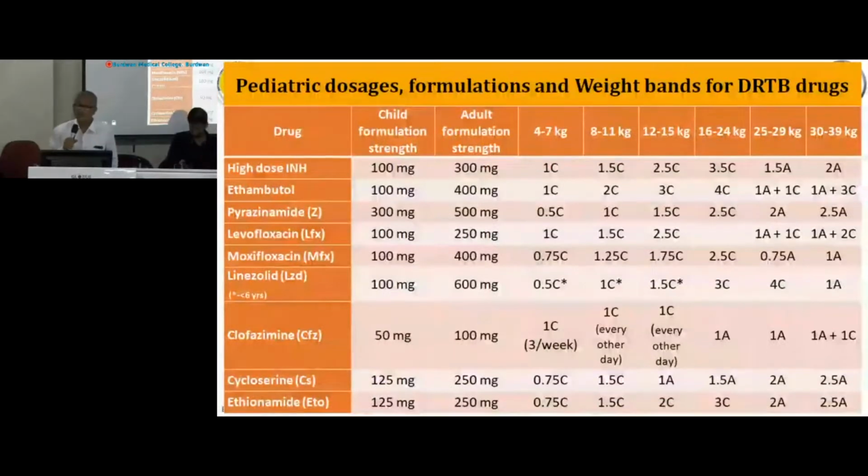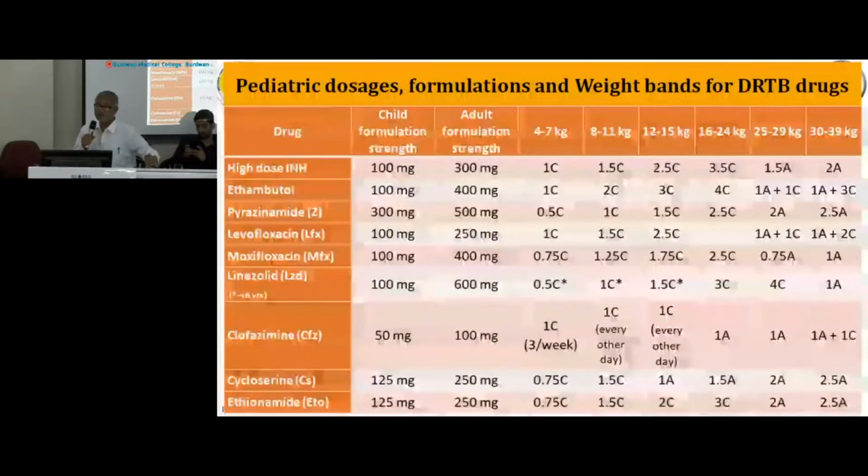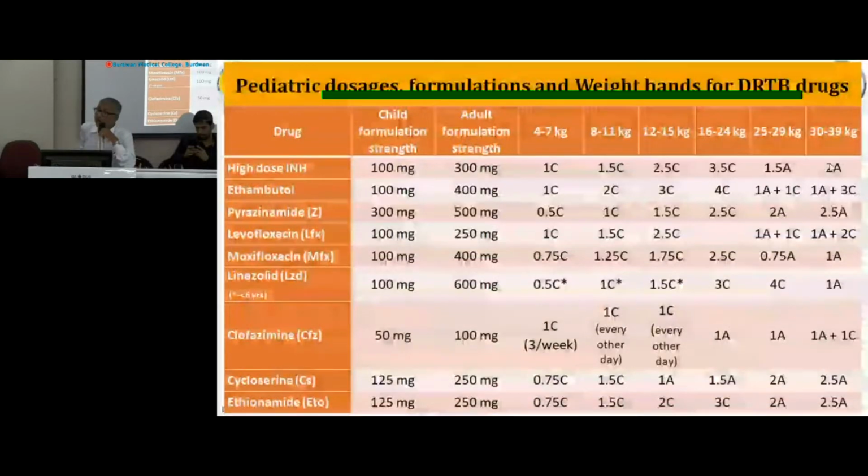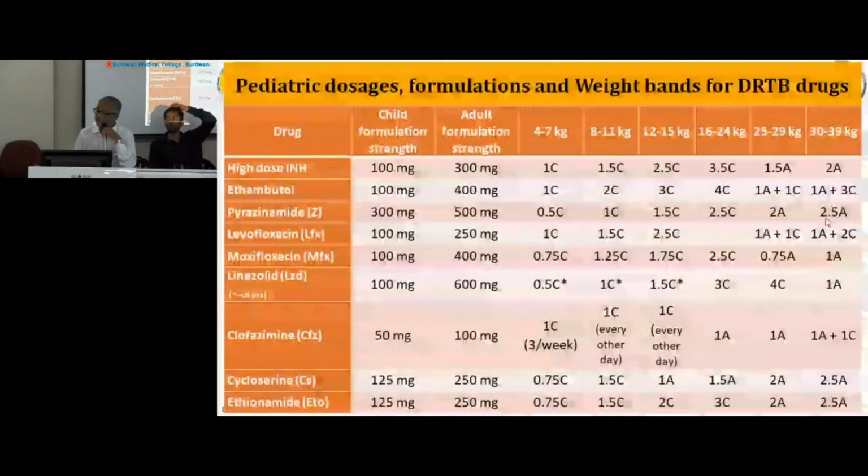Suppose weight of a child is 8 to 11 kg. So what should be the formulation? It will be 1.5 C. That means 150 milligram of INH, that means one full children dose and another half children dose. Suppose you take 30 to 39, two adult tablets. That means 2 into 300, 600 milligram. In this way, doses are calculated. Suppose clofazimine. If I take clofazimine and weight is 30 to 39, it will be 1A plus 1C, one adult plus one children dose. In this way, doses are calculated, and it is very simple.